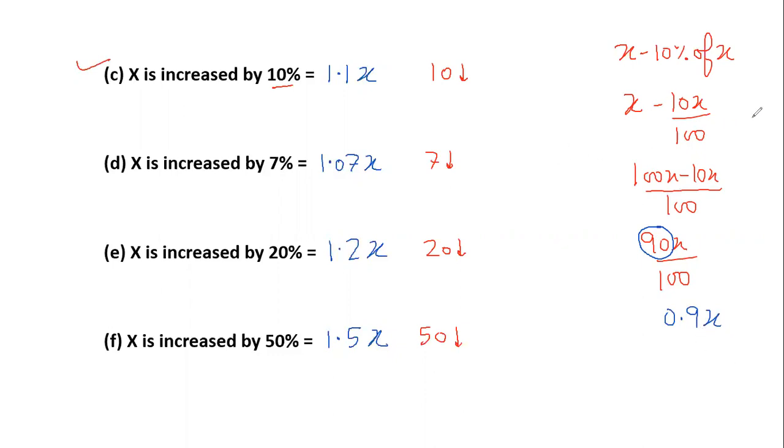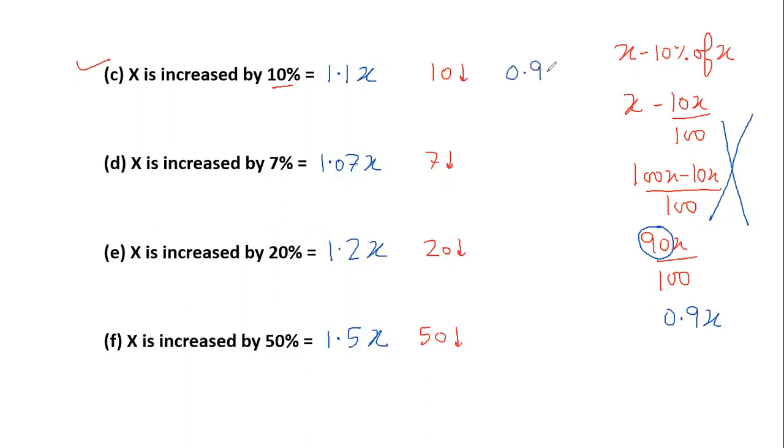So guys, again, I don't have that much time to keep on doing this again and again. By now, you should really understand what will happen if something is increased by this much percent, and what will happen if something is decreased by that much percent. So here I can directly say if something is decreased by 10%, I'll simply subtract 10 from 100, that's 90.